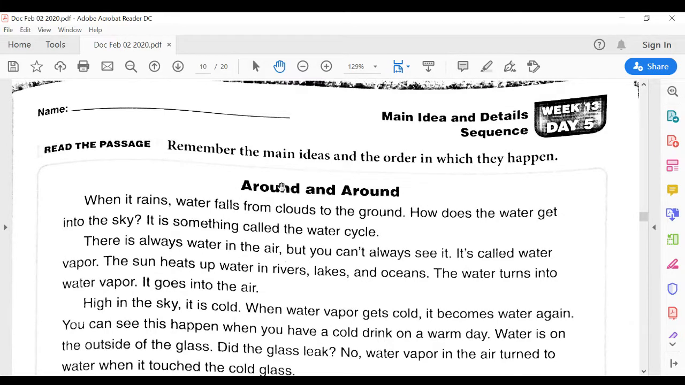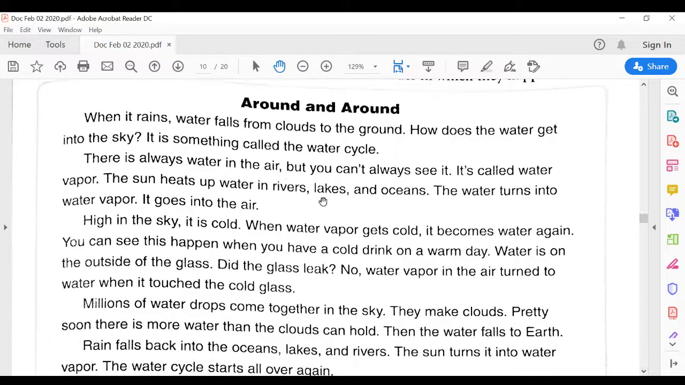And the title says Around and Around. In the water cycle, water goes around and around from one form to another. Let's read this together and think about the main ideas and the sequence that it happens.